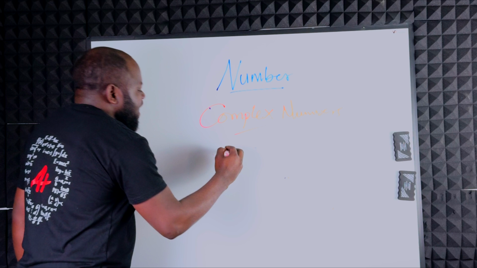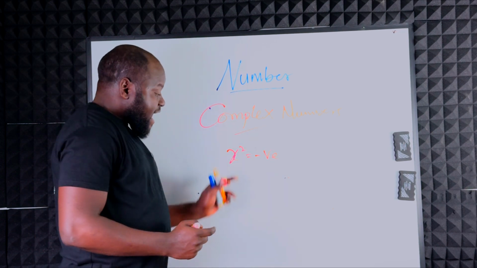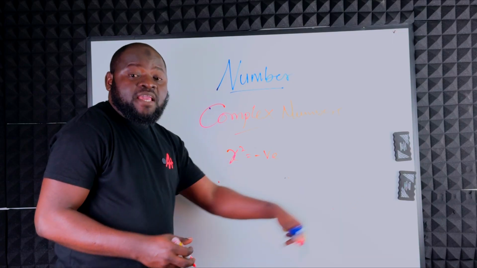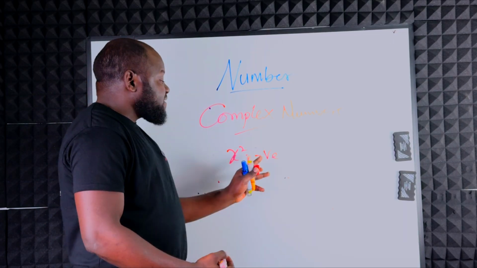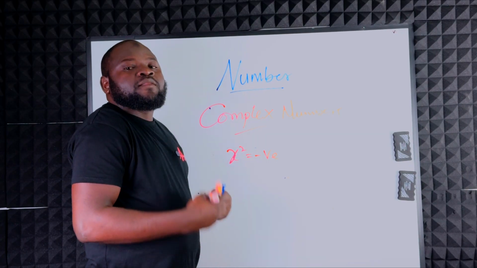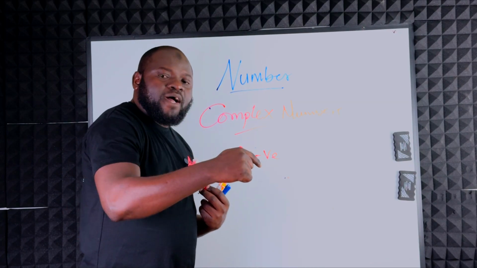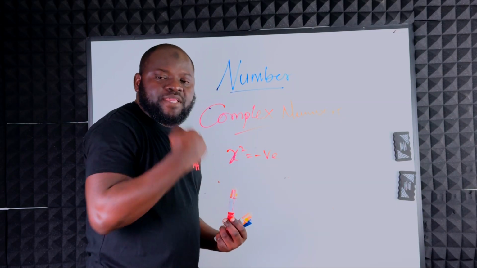What does that mean? If I have that x squared is equal to negative something, either -4, -1, -2, -3, as long as the answer is negative after you square that number, that simply means that number is nothing but a complex number. It is an imaginary number.